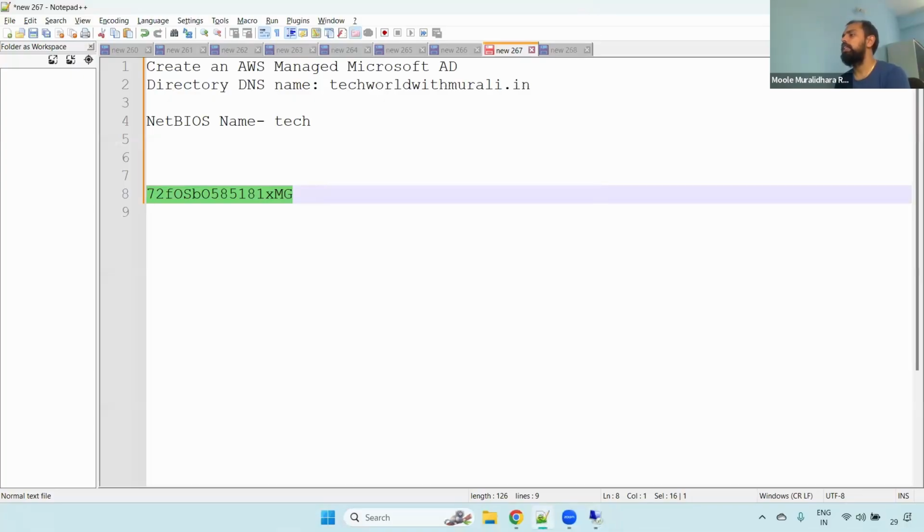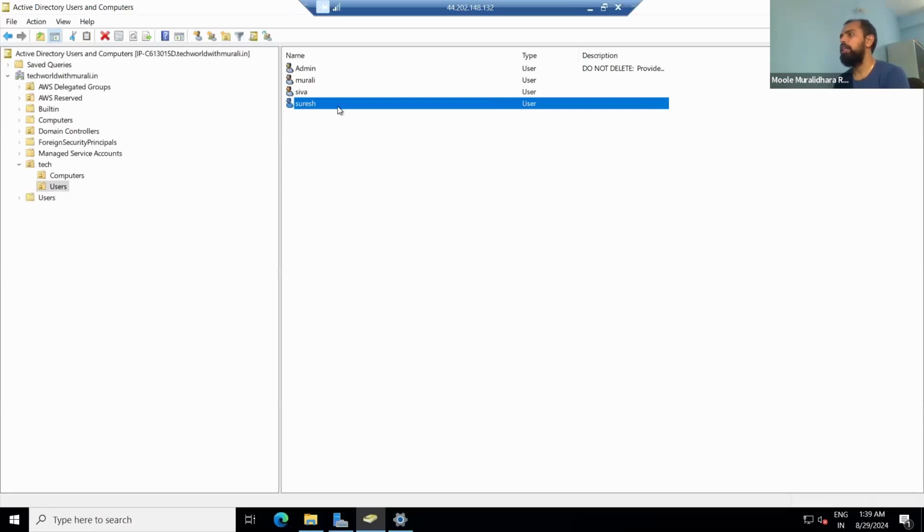Understand that? This is one of the most important things in real time. When you join a new organization, they will create the user like this only. They will ask that on the next login, you have to reset it. And then these particular users will be added to specific groups.